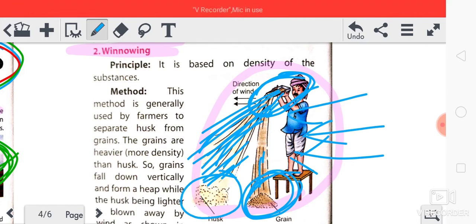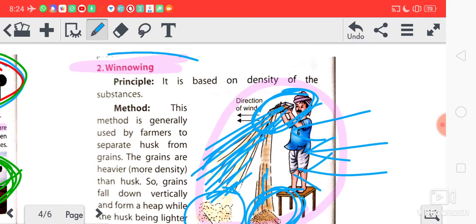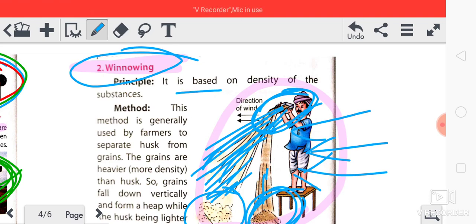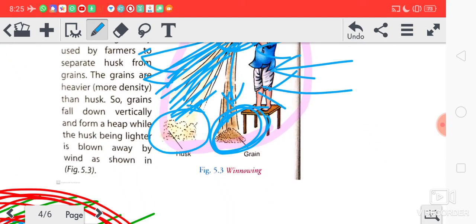Okay, so this process is called as what? This process is called as winnowing. Okay, so it is based on density, means heavier particles will fall down here and lighter particles will fly away, and this way it will be separated.